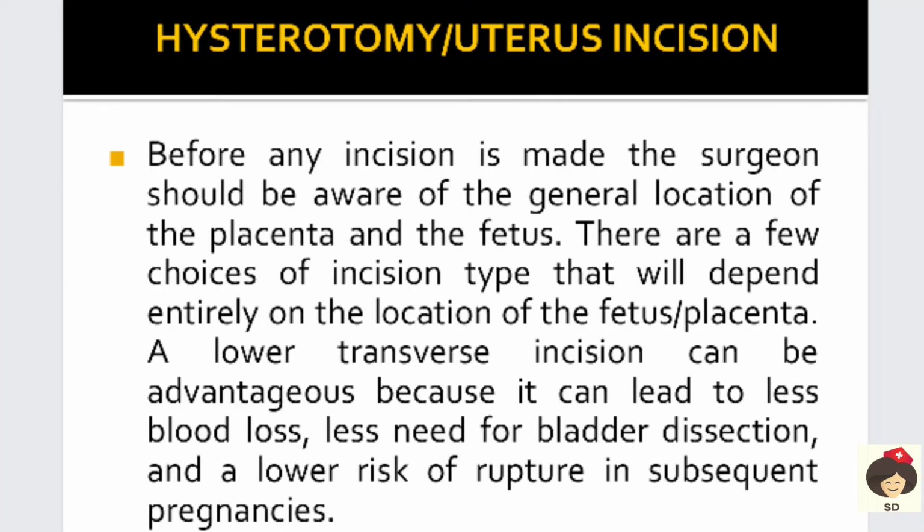Finally an incision is made on the uterus, which is also called hysterotomy. Before making the incision, the surgeon must know the fetus location and the placenta location. Based on that they make an incision. Usually a lower transverse incision is made, which is advantageous because of less blood loss, less need for bladder dissection, less risk of uterine rupture, and less risk in subsequent pregnancies.